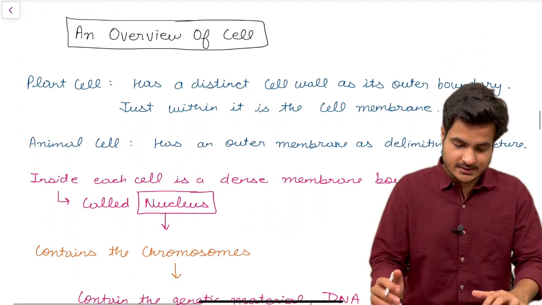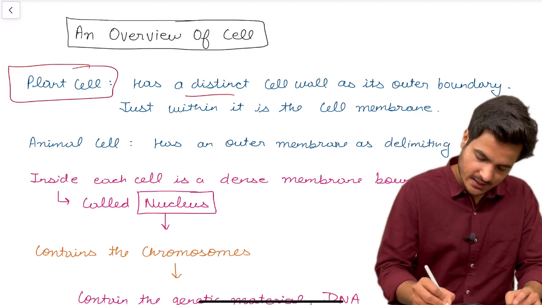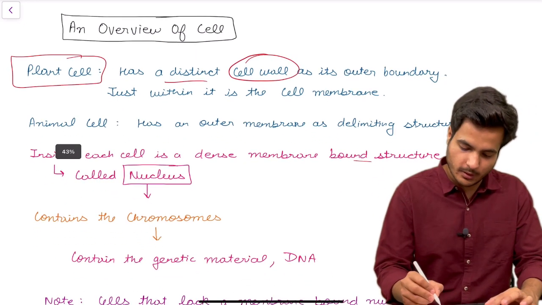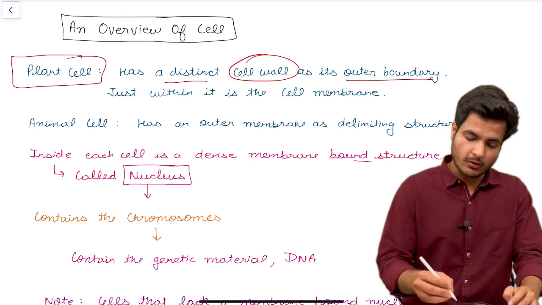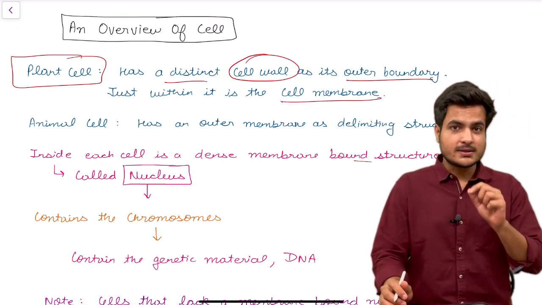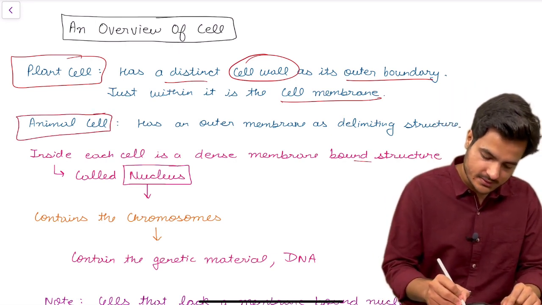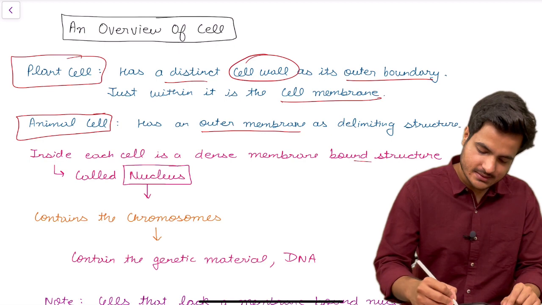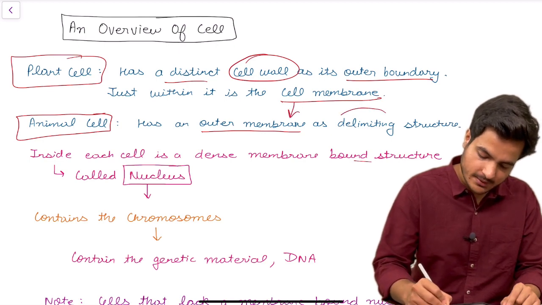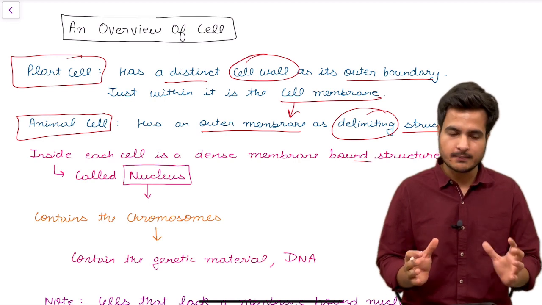Now let's see an overview of the cell. A plant cell has a distinct cell wall as its outer boundary, and within the cell wall it has the cell membrane. But the cell wall is unique to plant cells and is absent in animal cells. Therefore animal cells have the cell membrane as an outer delimiting structure. Delimiting means making a boundary of the animal cell.